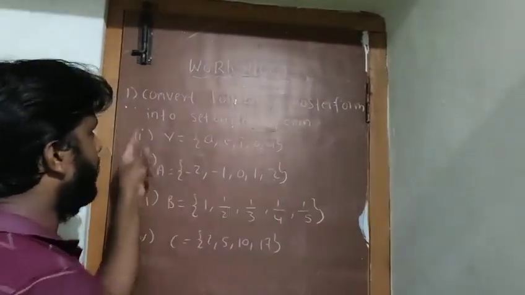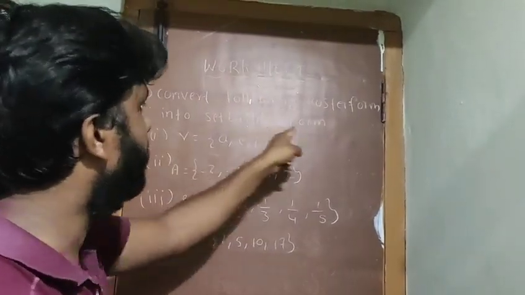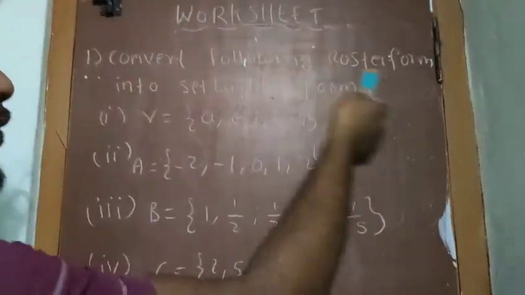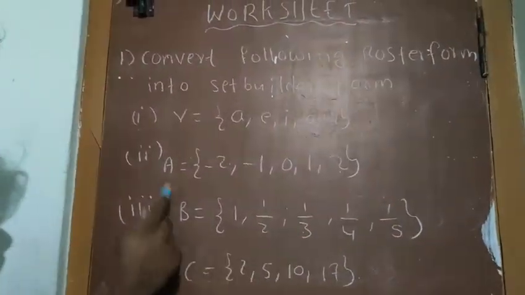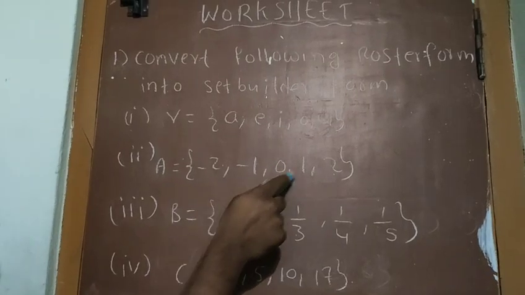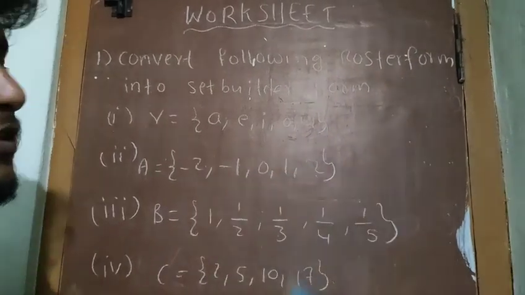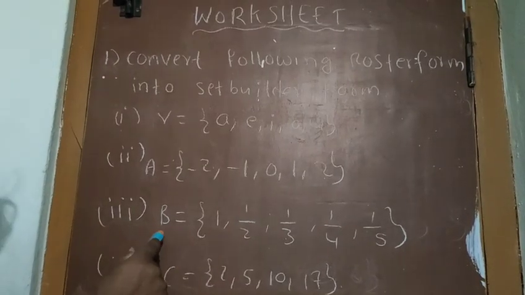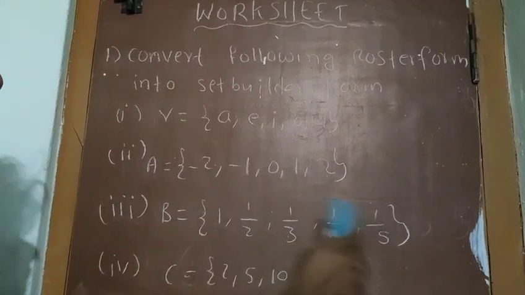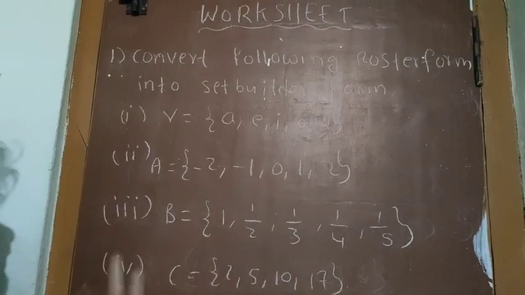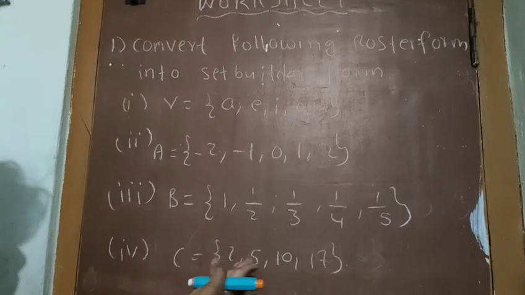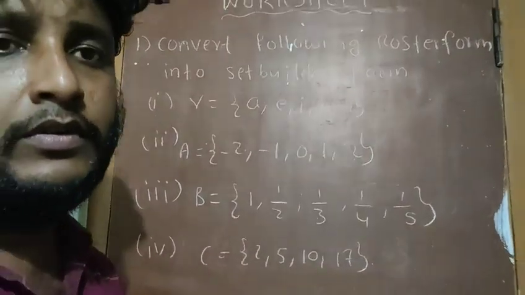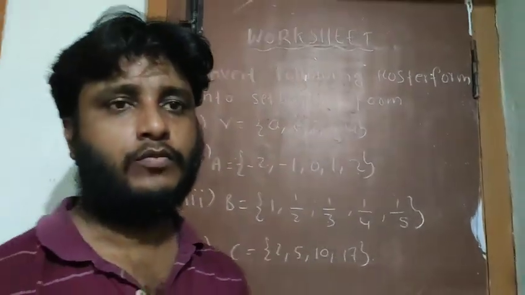And here we have a worksheet for you. You have to try converting the following roster forms into set builder form. V is a set of a, a, a, a; write the set builder form for this one. A is a set of -2, -1, 0, 1, 2, and you have to convert this into set builder form. Next, B is 1, 1 by 2, 1 by 3, 1 by 4, and so on, and C is 2, 5, 10, 17. These questions you have to try on your own at home.